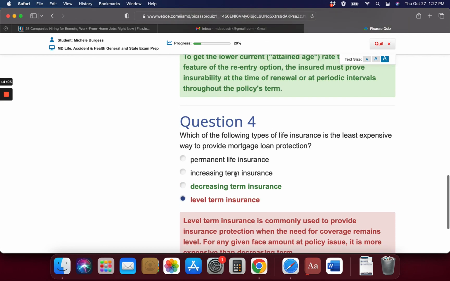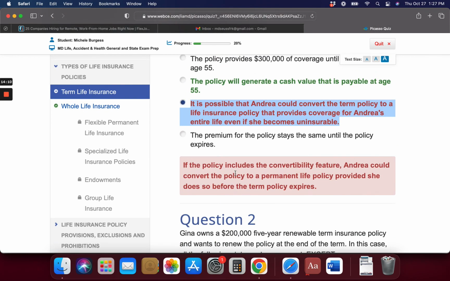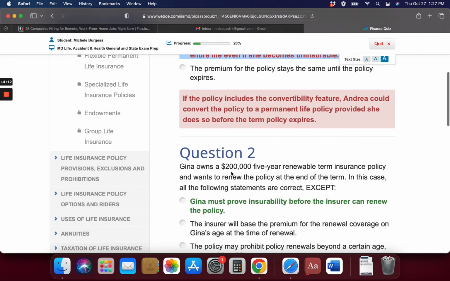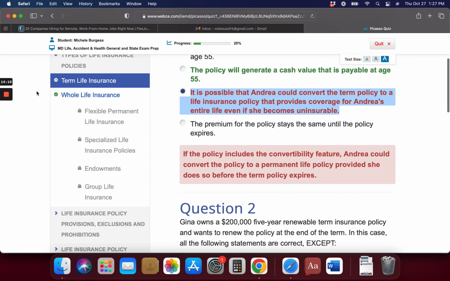Okay, so that's it on this chapter. The next chapter is whole life insurance. We just covered term. Next will be whole life. Alright, so if you need assistance in that, stay tuned.